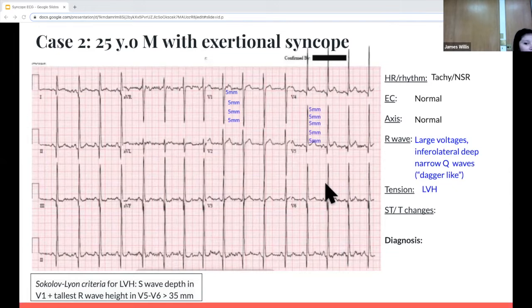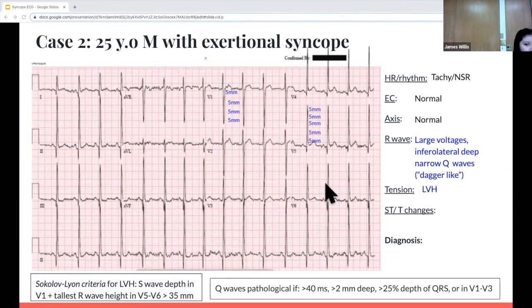So it fits the criteria for LVH. And then the Q waves that you see in the inferior and lateral leads are pathologic if they're greater than 40 milliseconds, greater than 2 millimeters deep, greater than 1/4 the depth of the QRS, or if they're seen in V1 to V3.